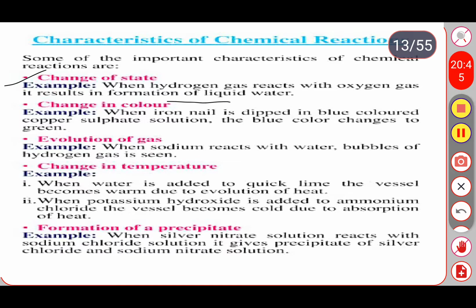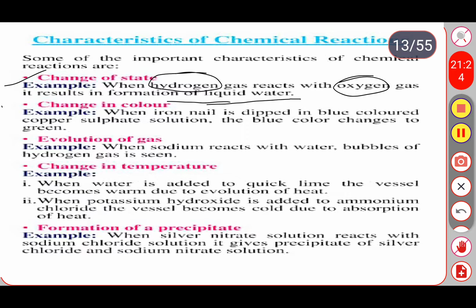Some chemical reactions are converted as a solid, some chemical reactions end with a form of liquid, and some chemical reactions liberate as a gaseous form. For example, when hydrogen gas reacts with oxygen gas, it forms liquid, that is nothing but water. In the previous slide you already observed, when hydrogen is combined with oxygen, it forms a water molecule, right? So water molecule is purely in the form of liquid.